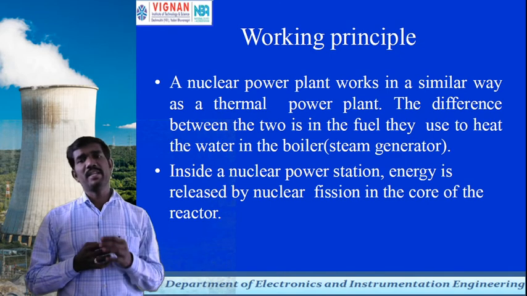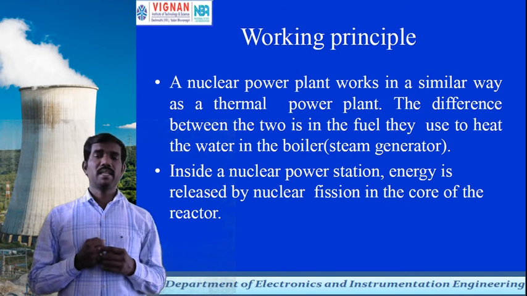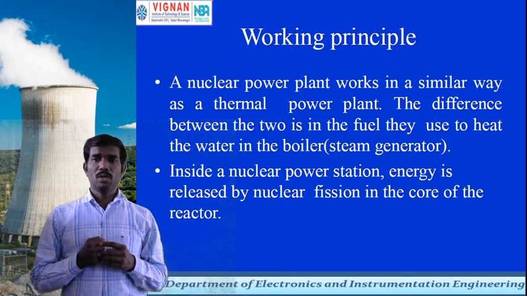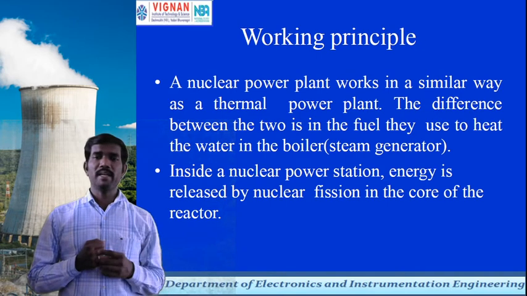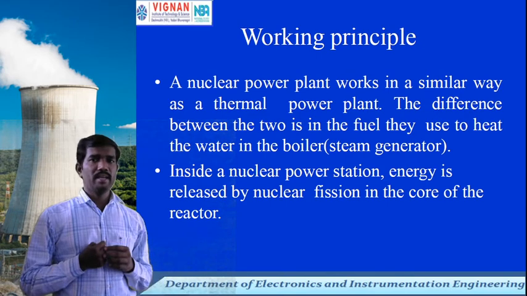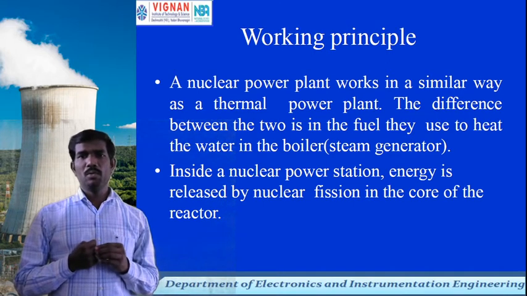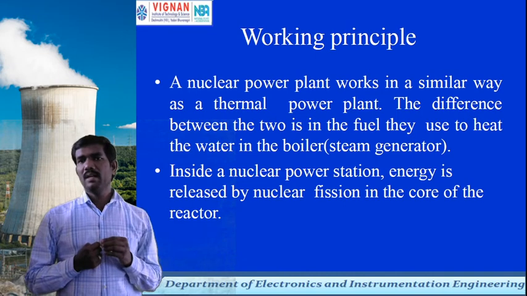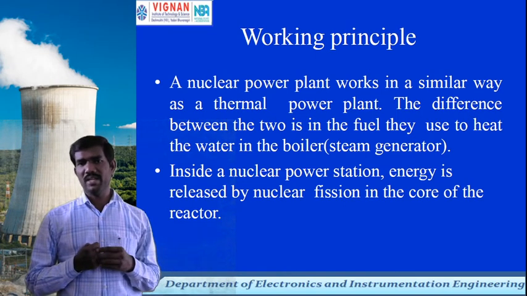That vapor drives the turbine, and the turbine gives electrical power. The difference between the nuclear power plant and the thermal power plant is that in a nuclear power plant, fuel is used in the heat boiler, and then steam is generated.